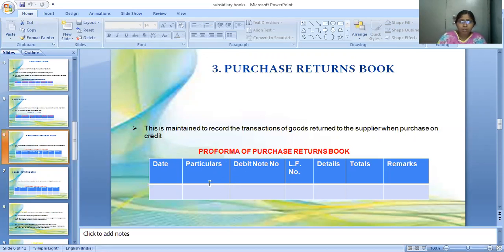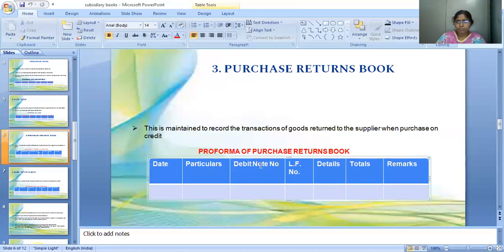So here, all of you see carefully what the pro forma for purchase returns book is. It consists of date, particulars. Here specially we can write the debit note number. So debit note is related to what?